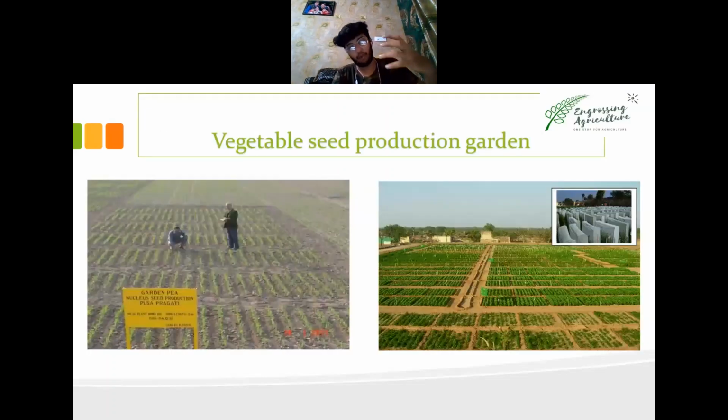If you don't have seed for a proper vegetable, you can't grow them. Most of the vegetables are grown through seed, the packet of seeds which you get. So you need to take care of the spacing between the vegetables and the isolation distance. We'll talk about seed production in various vegetables, the tomato, brinjal, okra, and then we have eggplant. Obviously, eggplant and brinjal are the same. Peas and all, we'll talk about in the seed production subject.